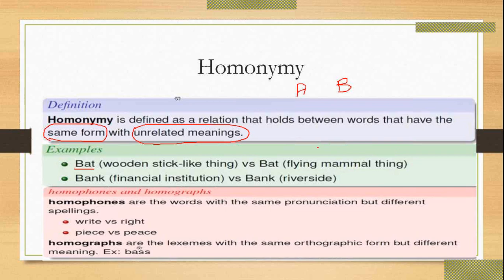Then homophones and homographs. So what is a homophone? Homophones are words with the same pronunciation but different spelling. Okay, we have, for example, peace and piece. The pronunciation is the same, but the meaning and the spelling are different.